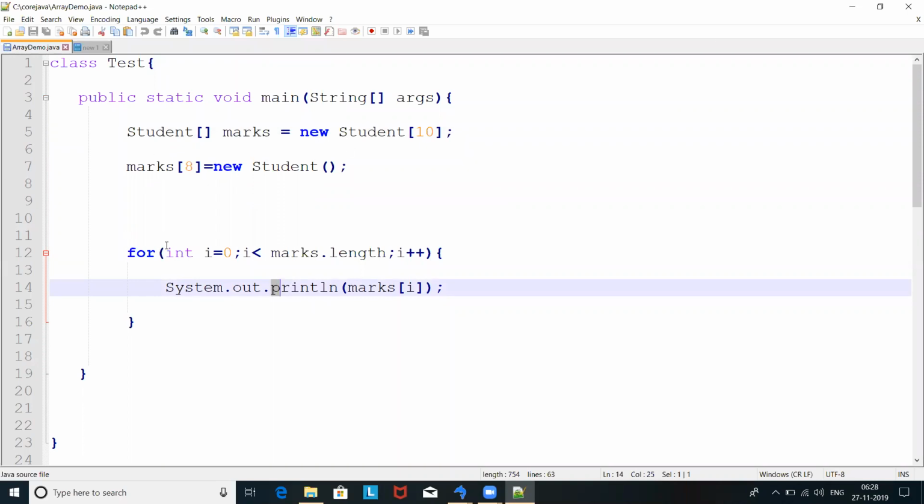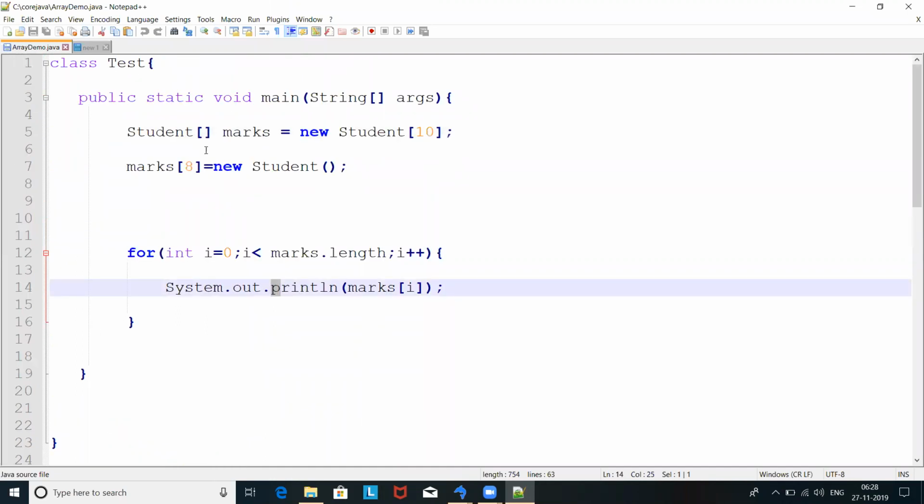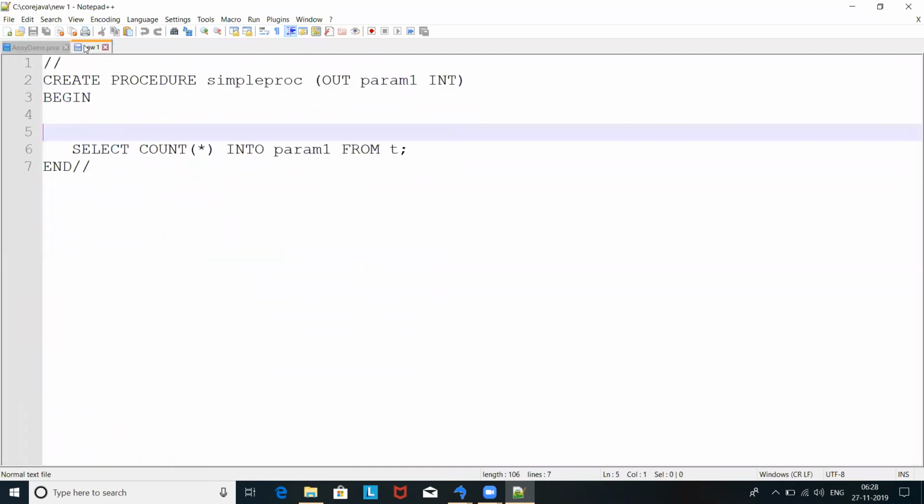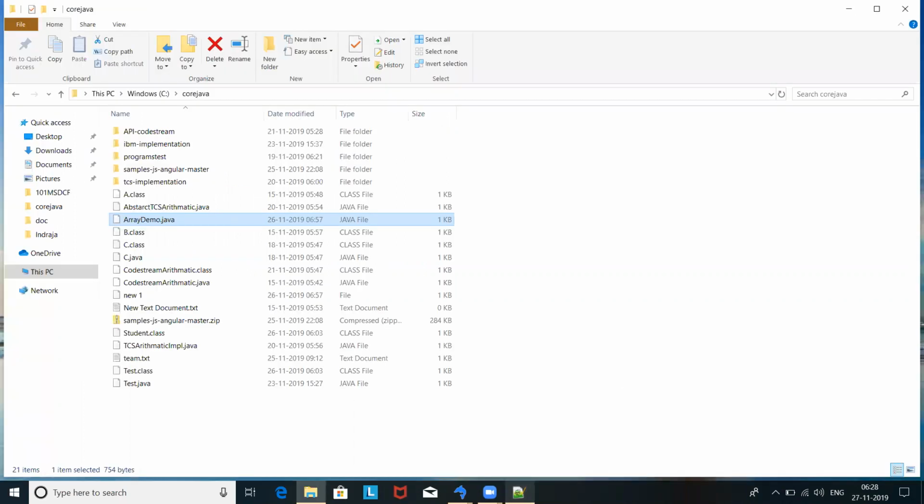Okay, so then let's go and talk about another concept. What are the concepts we discussed till now? I already gave the list, right?